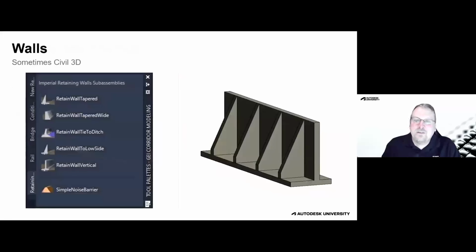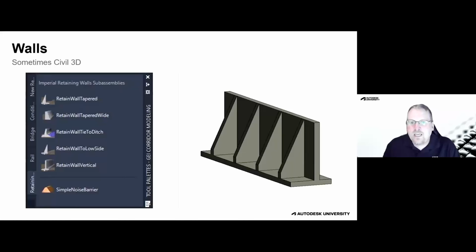And then finally, let's talk about walls. All right, so walls, these are things that could go either way. Now, Civil 3D does have corridor pieces, subassemblies that are geared for modeling walls. And these are typically going to be used in a transportation type of environment, right? We've got a retaining wall next to a road.